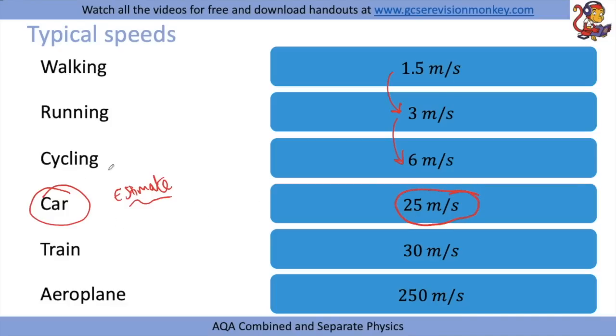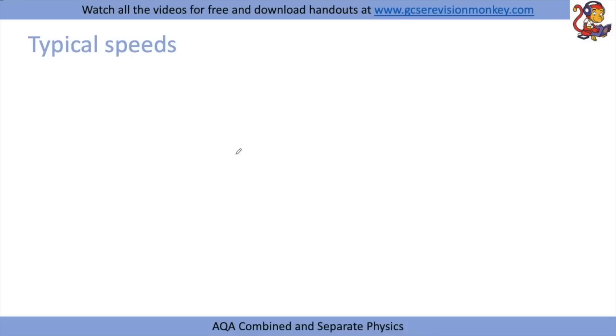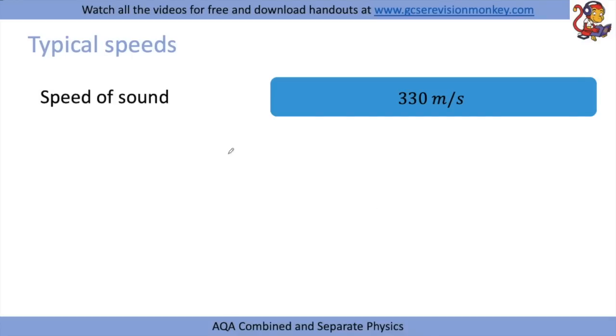And the same if they talk about an instance involving, for example, the momentum of a cyclist, and they're talking about estimating momentum. Well, think that the typical speed of cycling is 6 meters per second. So these are just some facts to remember. A couple of other little facts then. Firstly, that the speed of sound is 330 meters per second.